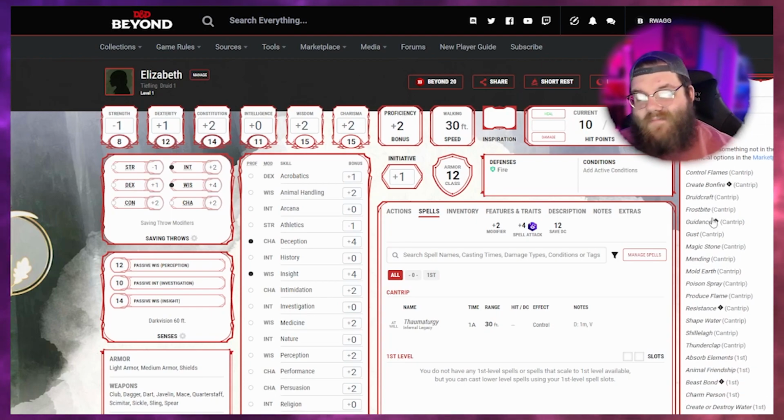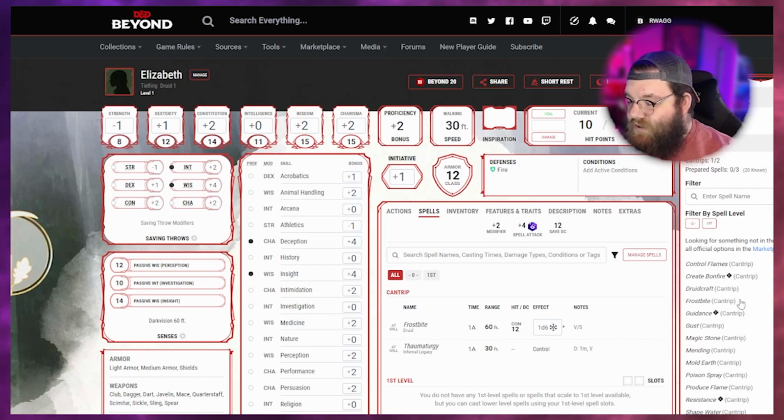So we kind of need to think, what kind of spells do we want our character to have? We've got a whole bunch of cantrips here to choose from. I recommend reading through a lot of these, seeing which ones fit you best, because I know all of these spells. I'm going to go with Frostbite.